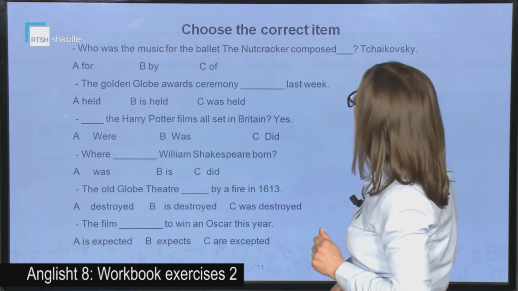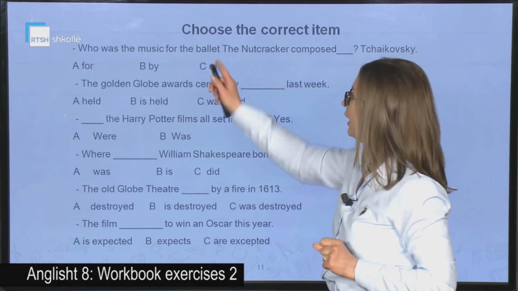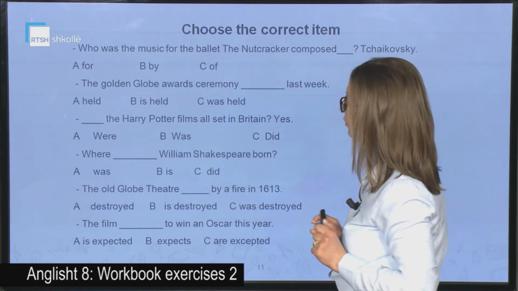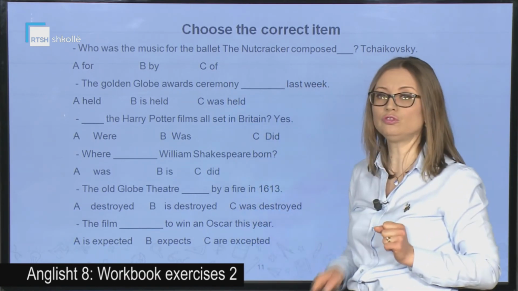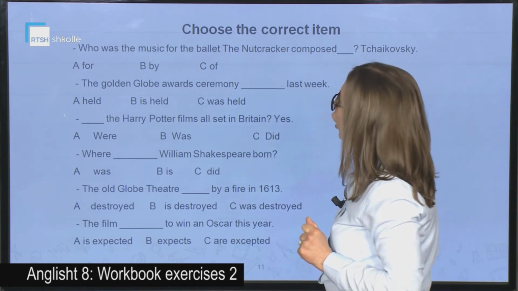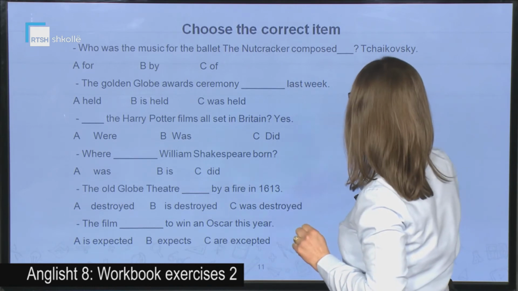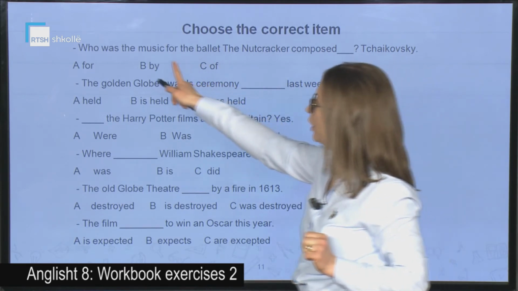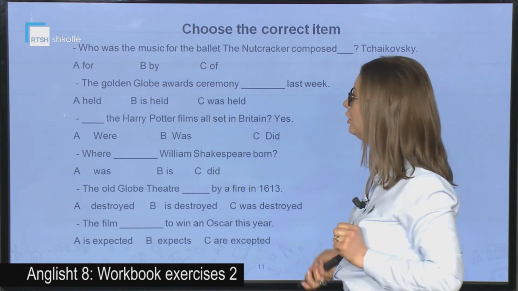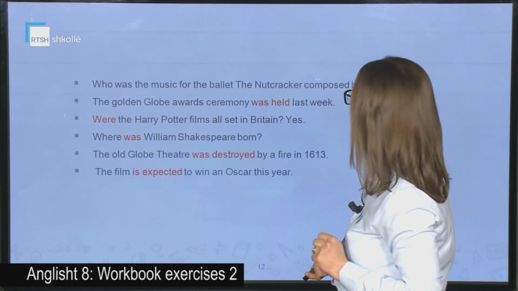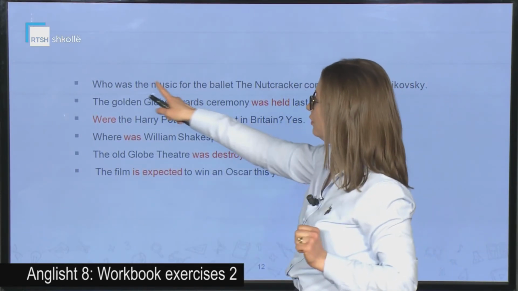Let's go on with another exercise. We have 3 options for each of the sentences, and we have to choose the right one. Who was the music for the ballad The Nutcracker composed Tchaikovsky? So we have a missing preposition here, and let's read the right preposition in the sentence.